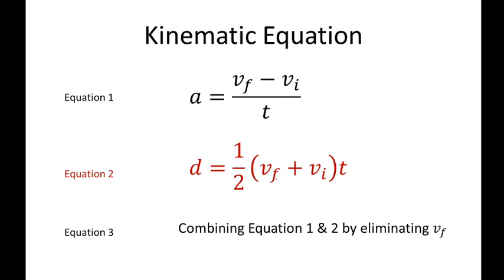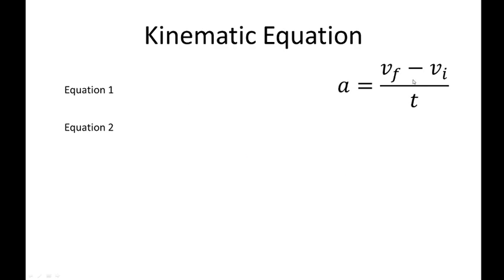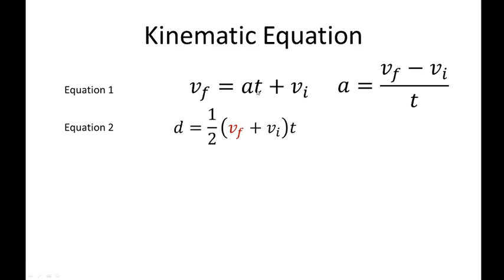Now we need to combine this one in terms of VF, meaning we will have to eliminate VF in this equation right here. So we will replace this VF right here with the equation of VF from this equation right here. Okay, let's proceed. So originally the equation 1 is VF minus VI over time, which is acceleration. And then rearranging that one, it will be VF equals acceleration times time plus VI. So again, cross multiply, then transfer the VI to the other side. So VI, from negative, now becomes positive. And then A times time is this one.